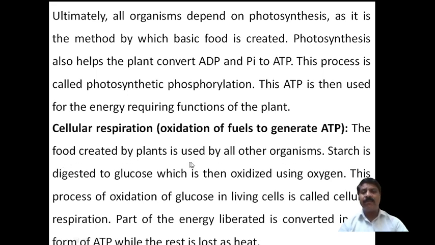The food created by the plant in the form of glucose, or in the form of starch, is used by all other organisms. Plants store their energy in the form of starch. That starch will be utilized by animals or microorganisms and digested to give glucose, which is then oxidized